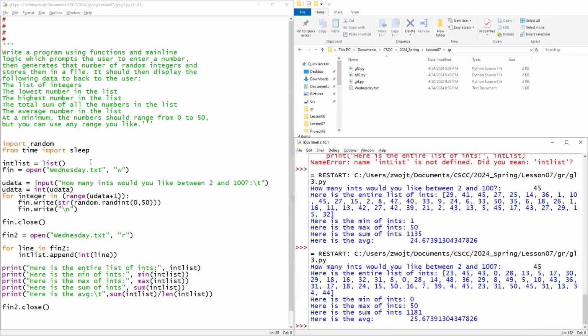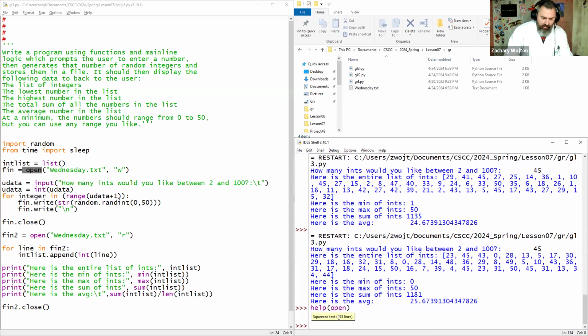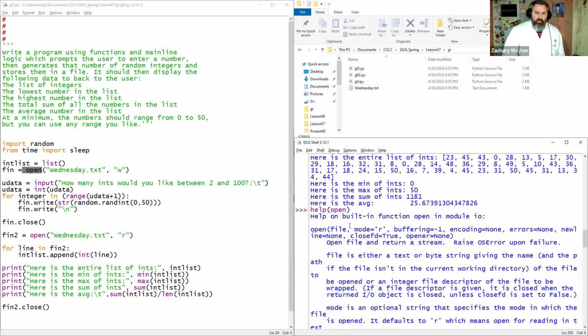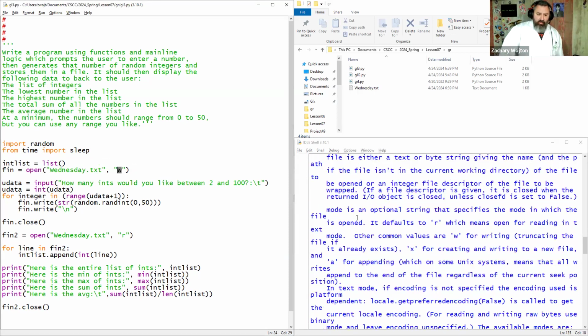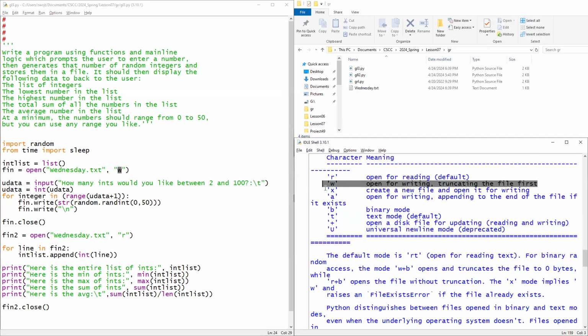What does W do again? Like the W for Wednesday open text. Like what's the W do? Okay, so open wants a couple different things from you. One is what file are we opening, and the other one is what mode. Here's the file name that we actually gave it, Wednesday.txt. And now here comes the mode. Default is read mode. So we just changed it to W, which down here is writing. Oh, okay. Yeah, that's all.